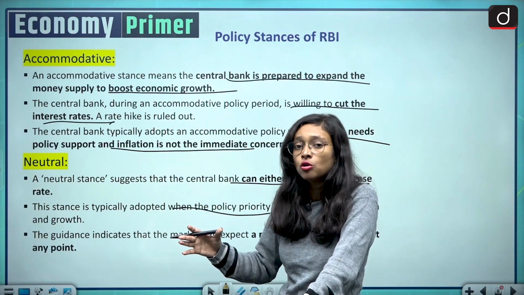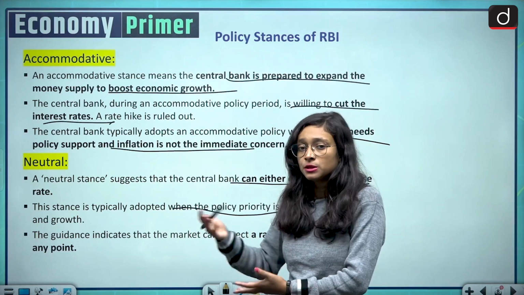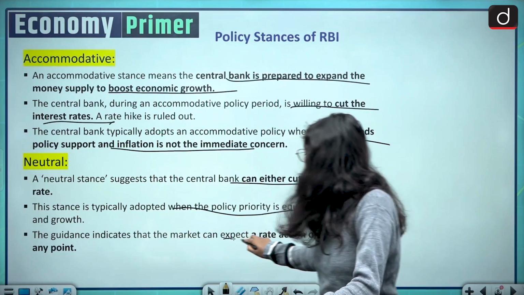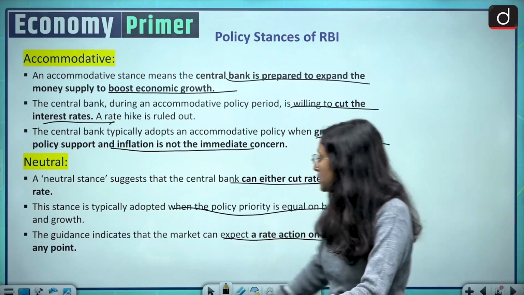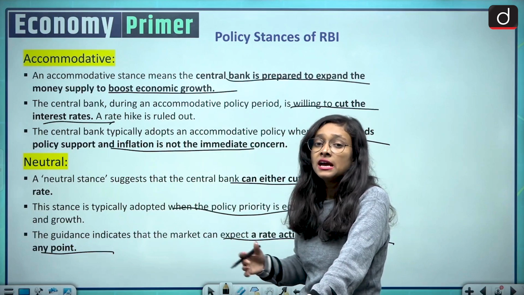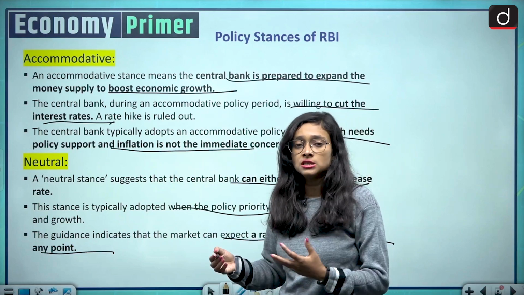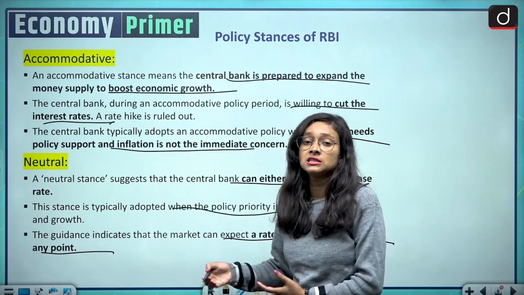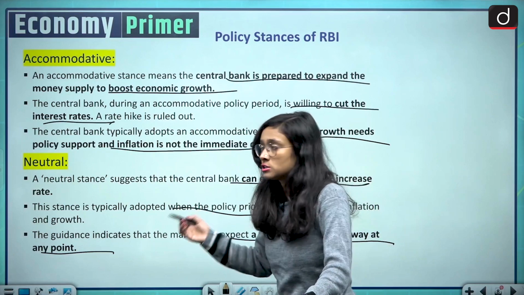So there should be no inequality between these 2 points. And the guidance indicates that the market can expect a rate action either way at any point. So we already discussed that there can be any kind of change: either a cut in the interest rate or an increase in the interest rate. So this is called a neutral stance.